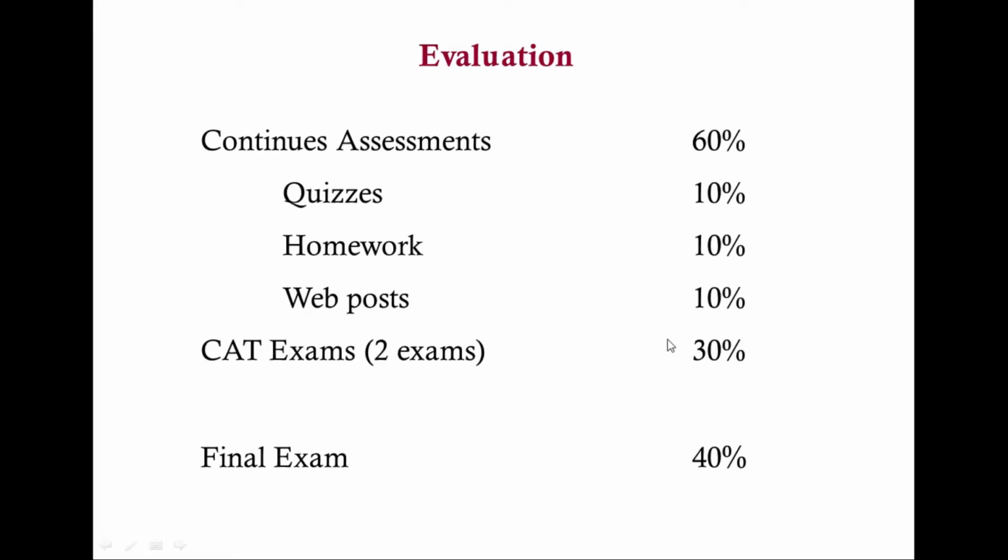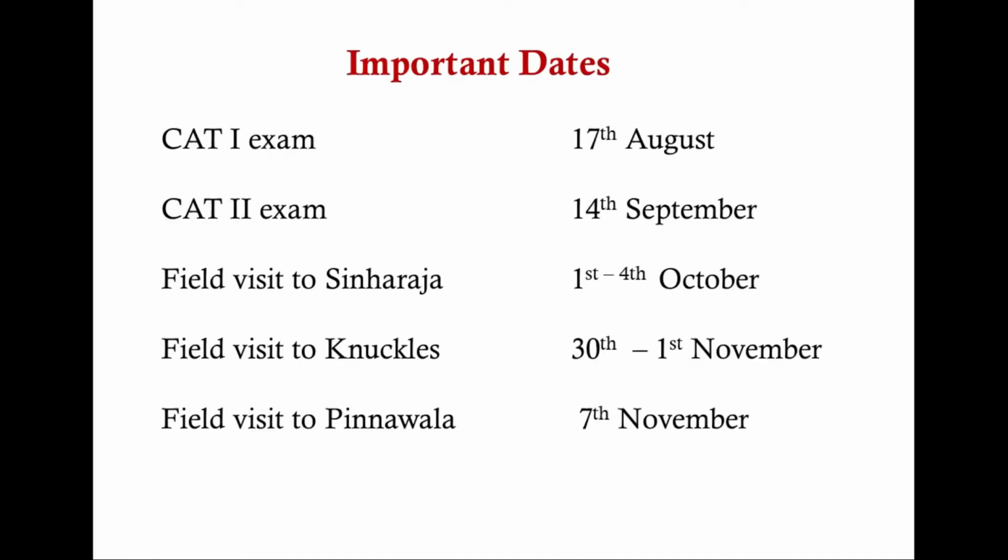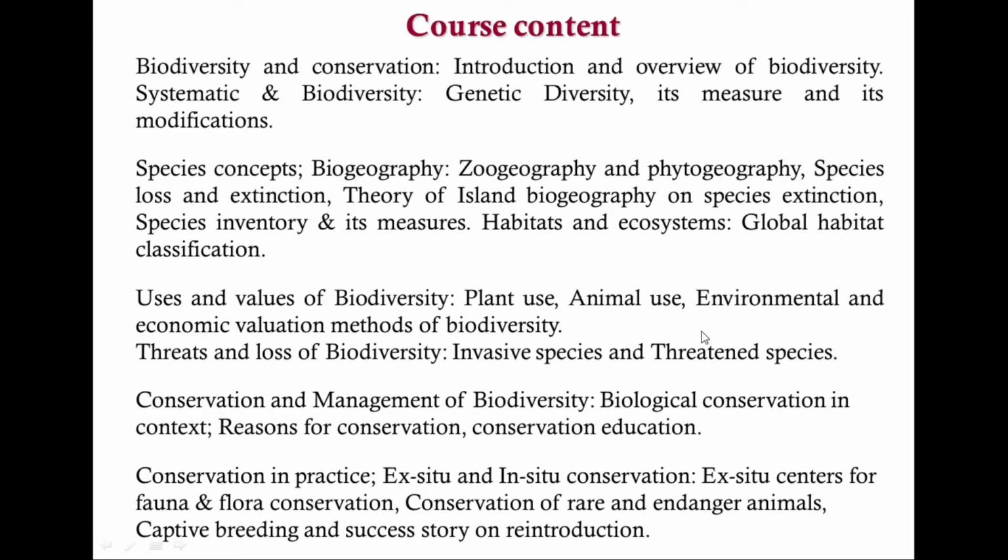This portion is covering 60% of the content, and at the end of the semester you will sit for the final exam that will give 40%. And these are the important days. These dates can be changed according to the situation. When you go through your handbook, you will be able to find this course.